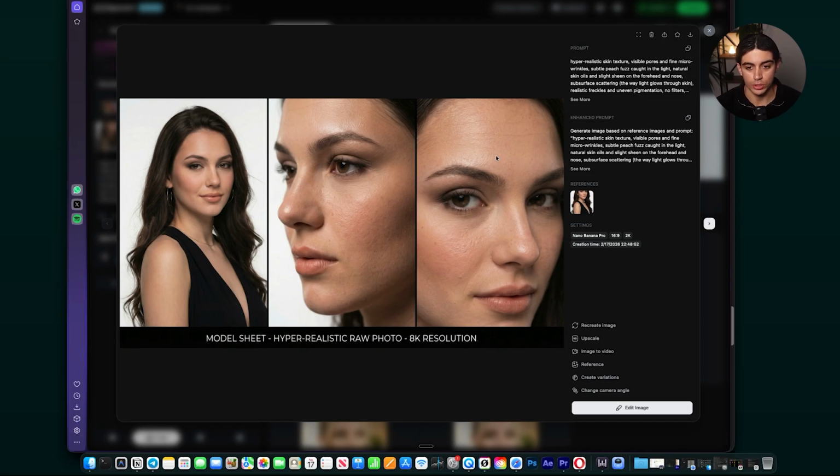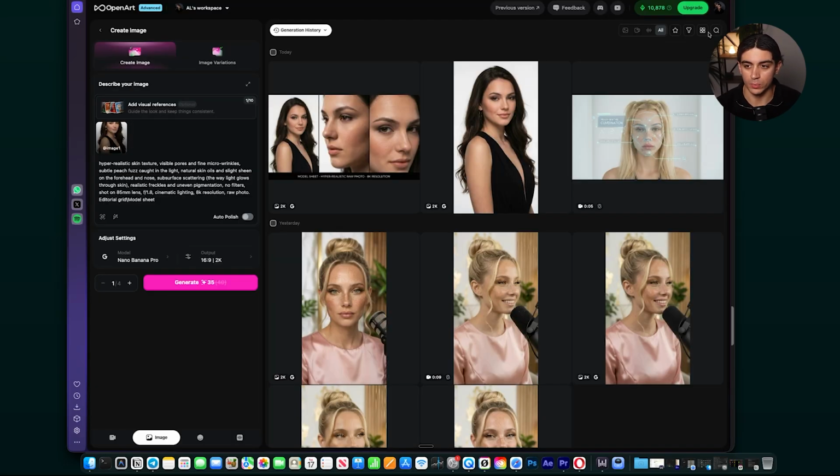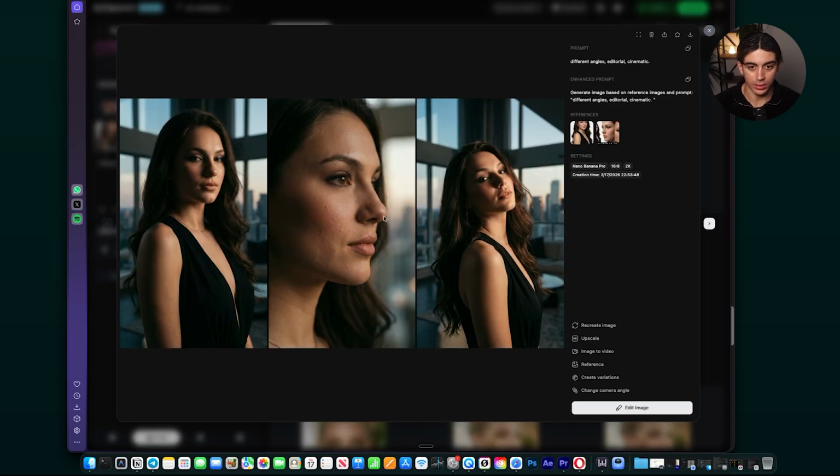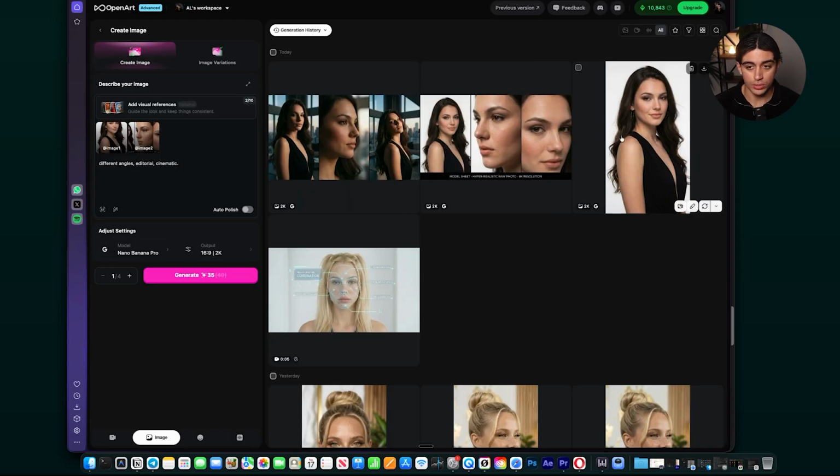A model sheet which looks really good. I want to make a few more images, so I'm going to delete the prompt that is already in the chat box, and enter the already existing image that we just made. And I'm simply going to enter in this prompt: different angles, editorial and cinematic, just to get a few more images of our avatar. Alright, let's check it out. So this was what we got. This looks really good. And now we can use these 3 images to create any image we want with our avatar.